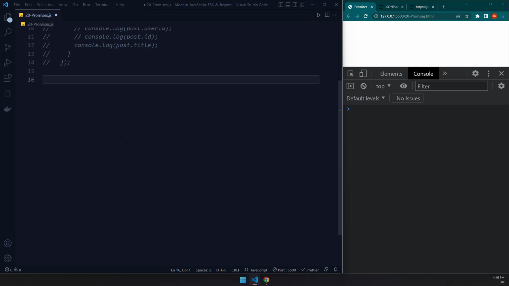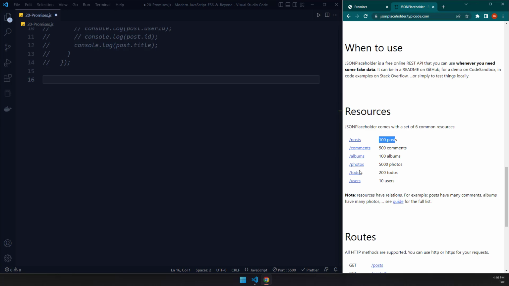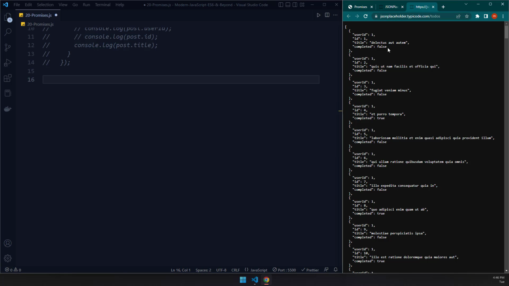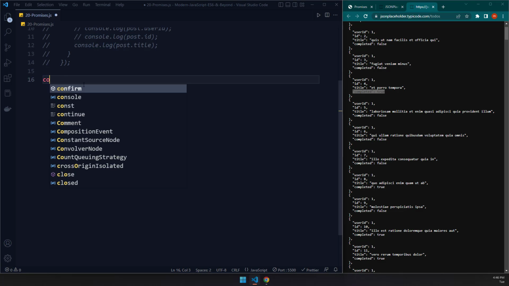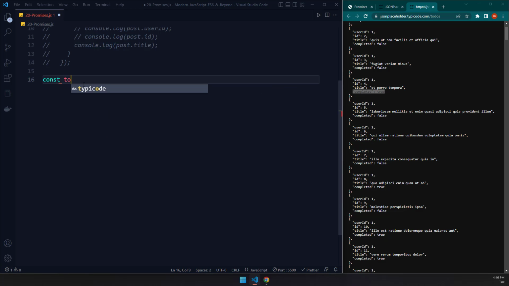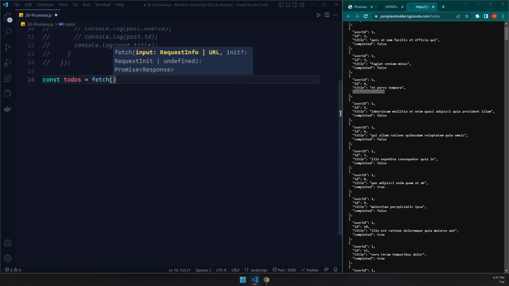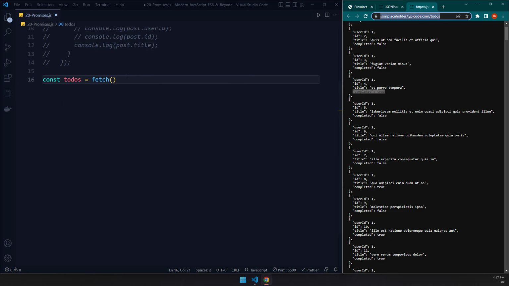So in here, let's actually select some other kind of data. Let's say we want to grab these to-dos. Since we have user ID, it is still the same thing. So there is this one, completed false, completed true. We could work with this property. So I'm going to say const to-dos, and I'm going to fetch the data. Where is the URL? The URL is right here. Put it within quotes. So let's save that.